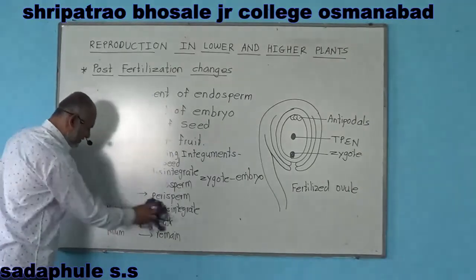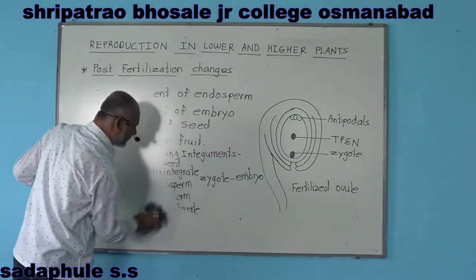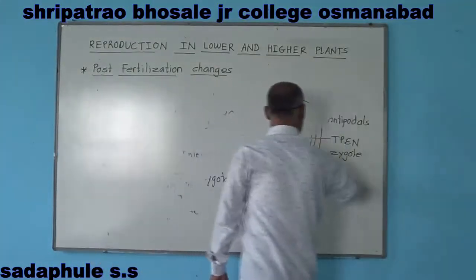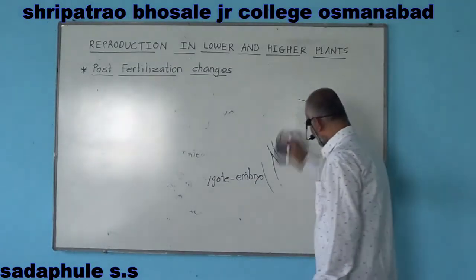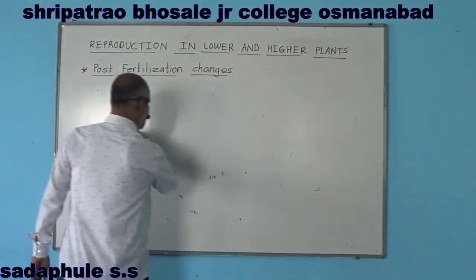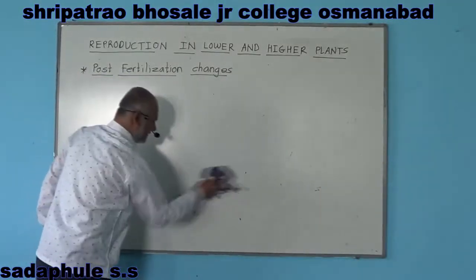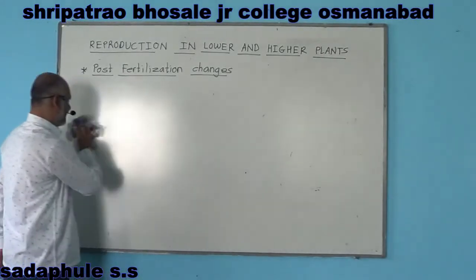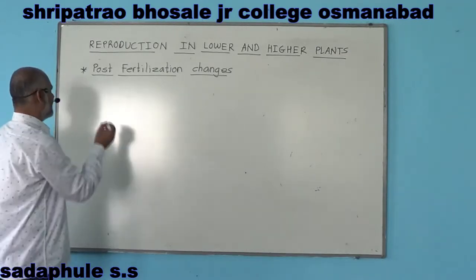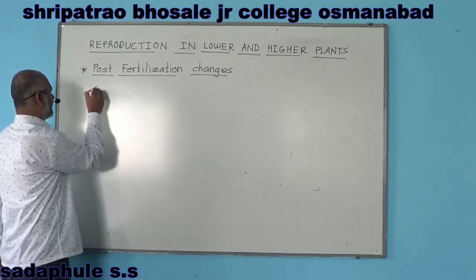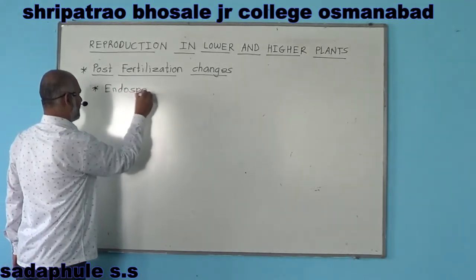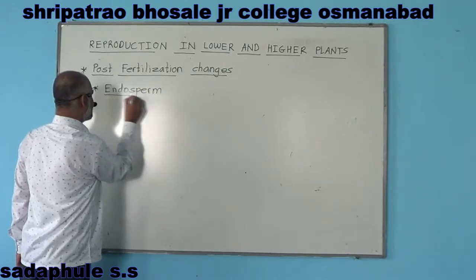Now what happens to the zygote and primary endosperm nucleus? The development of endosperm and embryo takes place simultaneously. So, development of endosperm. Now, the question is, what is endosperm?